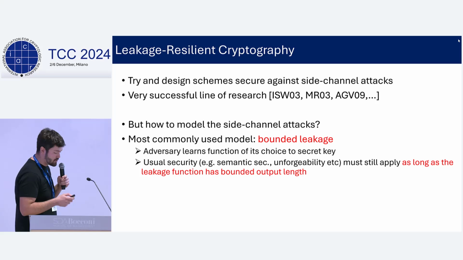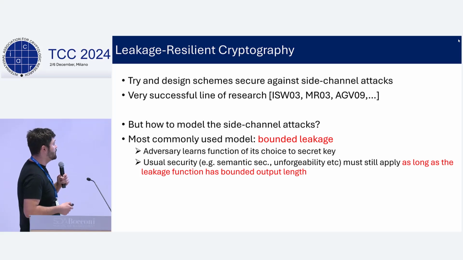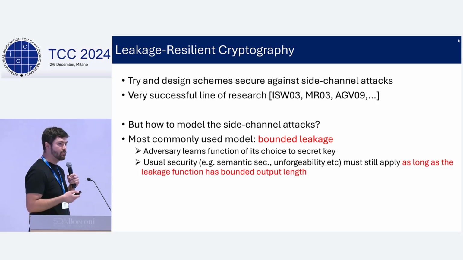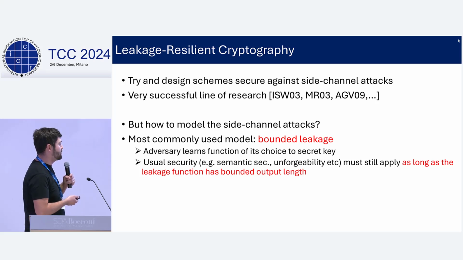And one of the important points in this area of research is modeling the side-channel attacks, which can be in very different forms as we just saw here. One of the most commonly studied models is the so-called bounded leakage model, where the adversary specifies some function and it learns the output of this function on the secret key as its leakage.